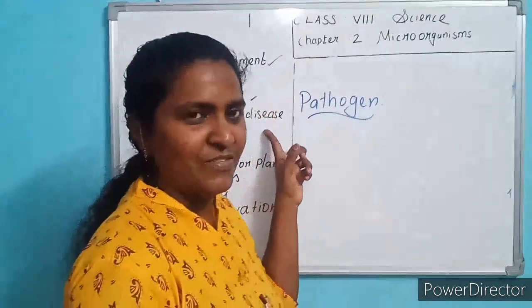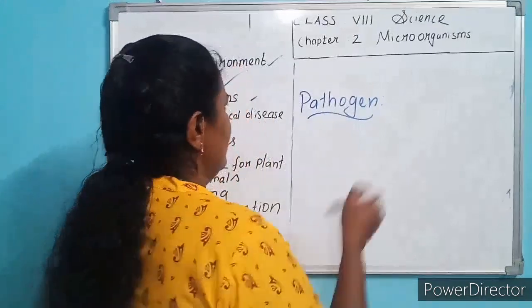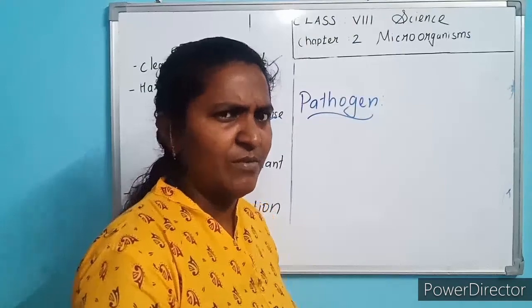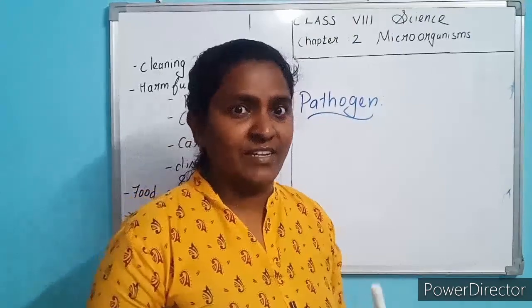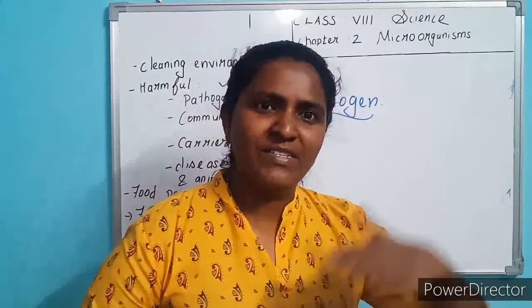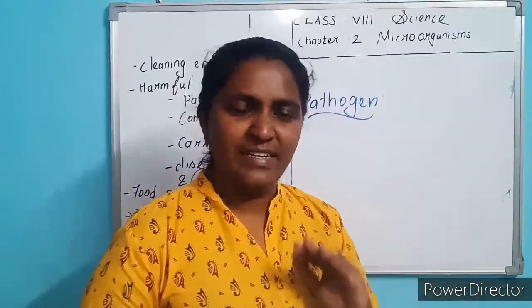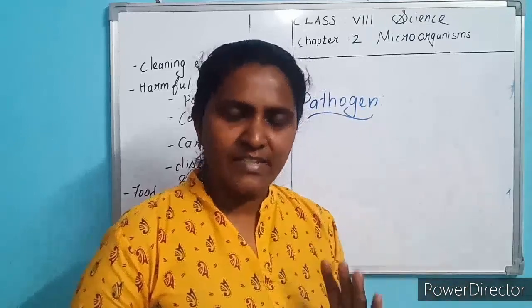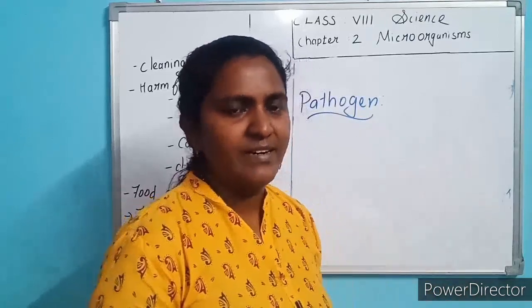Communicable disease. What is communicable disease? Some of the diseases are communicable. Coronavirus is a communicable disease. It is spread from one person to another. The disease which is spread from one person to another is called communicable disease.